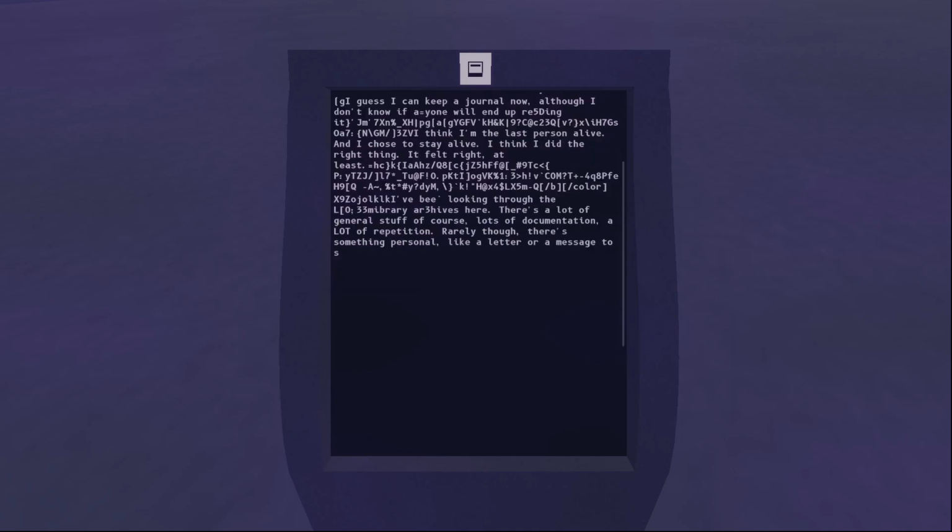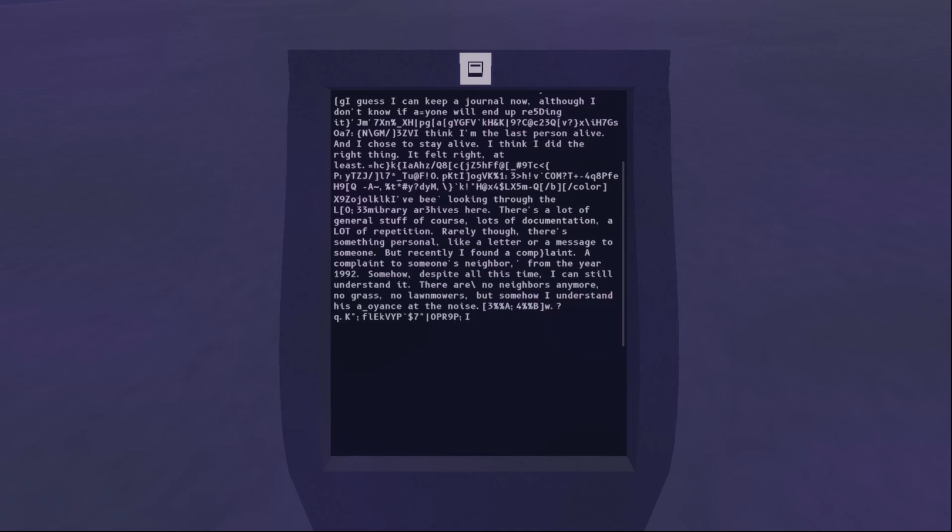I've been looking through the library archives here. There's a lot of general stuff, of course, lots of documentation, a lot of repetition. Rarely, though, there's something personal, like a letter or a message to someone. But recently, I found a complaint to someone's neighbor from the year 1992. Somehow, despite all this time, I can still understand it. There are no neighbors anymore, no grass, no lawnmowers, but I somehow understand his annoyance at the noise.